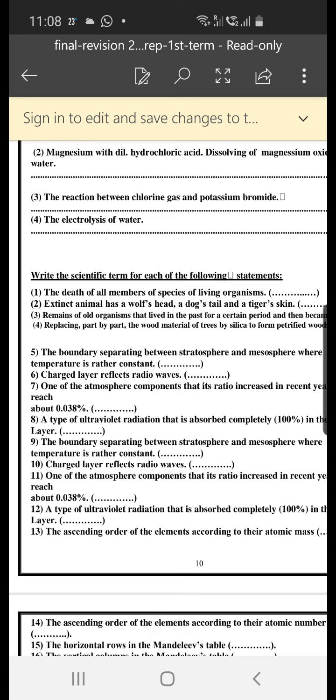The electrolysis of water. We have here water, H2O, we say 2H2O. On the arrow, it gives what? By electrolysis and dilute acid, it gives 2H2 and O2.